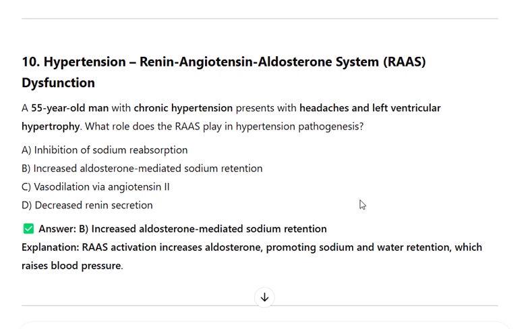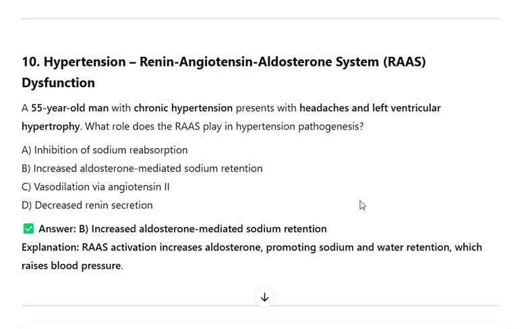A 55-year-old man with chronic hypertension presents with headaches and left ventricular hypertrophy. What role does the RAAS play in hypertension pathogenesis? A. Inhibition of sodium reabsorption. B. Increased aldosterone-mediated sodium retention. C. Vasodilation via angiotensin II. D. Decreased renin secretion. Answer B.